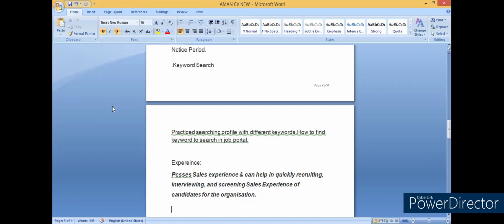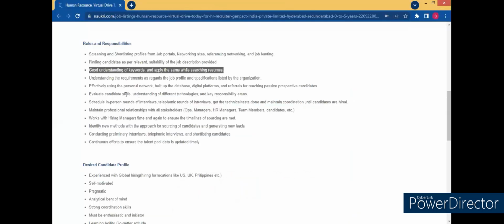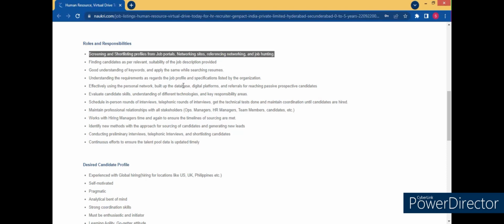Apart from that, see here again and again he has stressed personal networking sites, reference building. Okay, so I think you can use this particular word, networking.